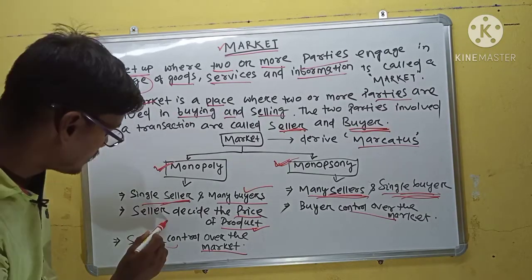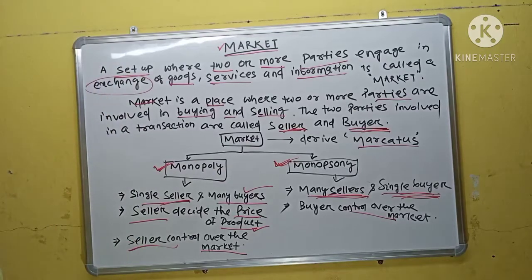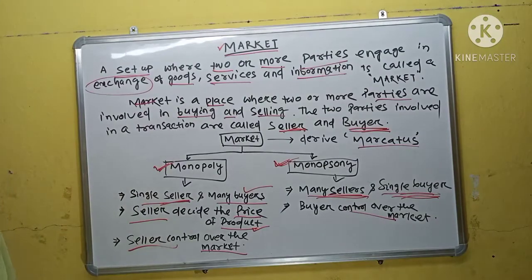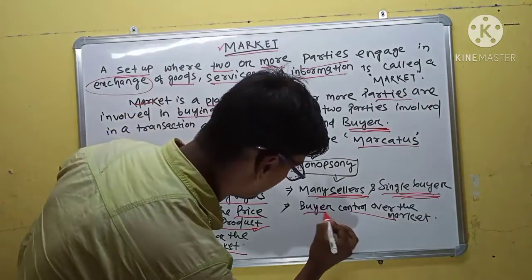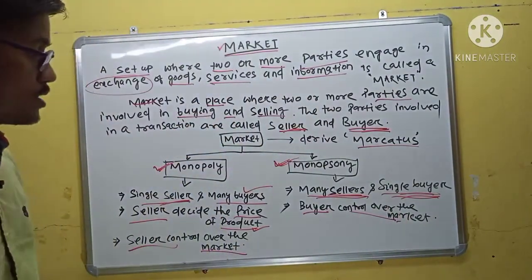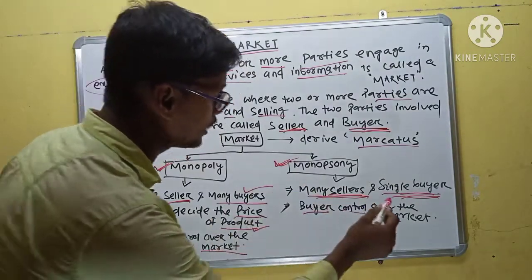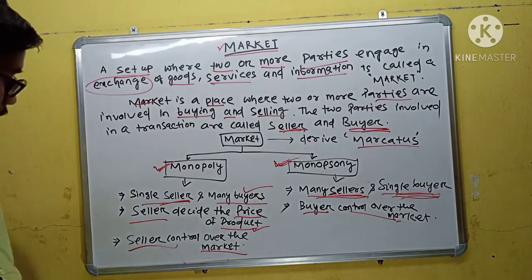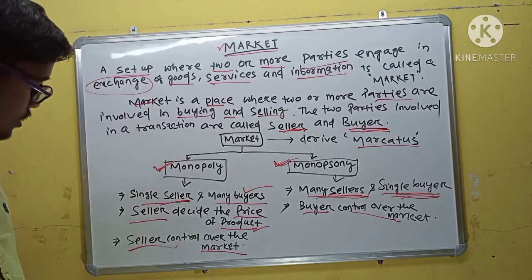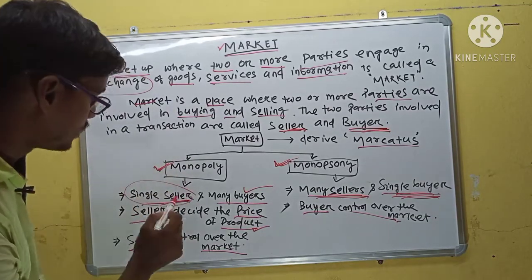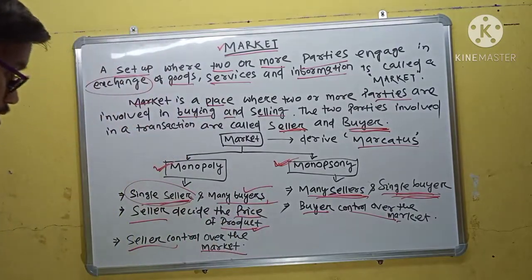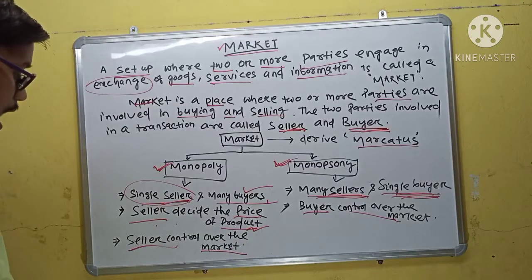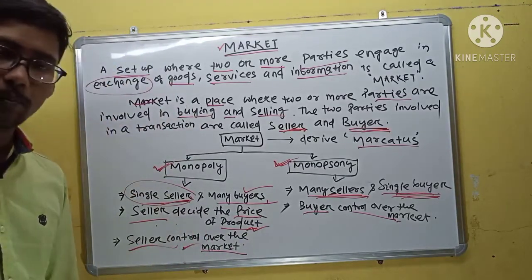But in monopsony market, the buyer controls the market because there is a single buyer. And in monopoly market, with a single seller and many buyers, the seller decides the price of the product and controls the market.